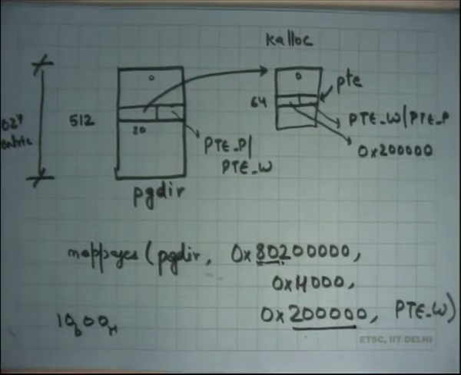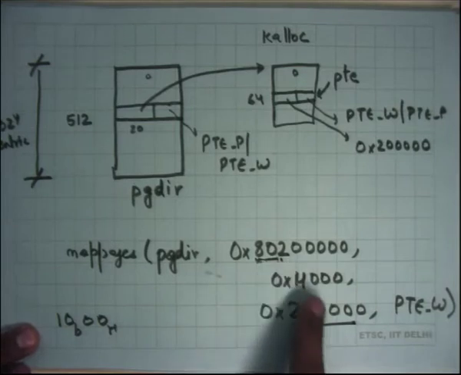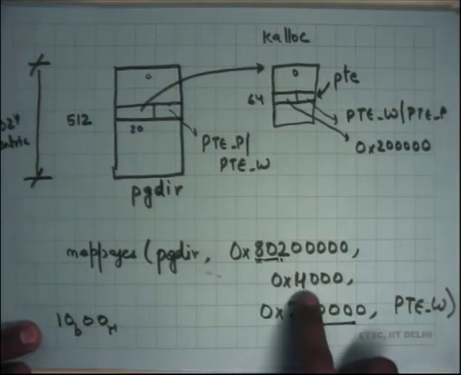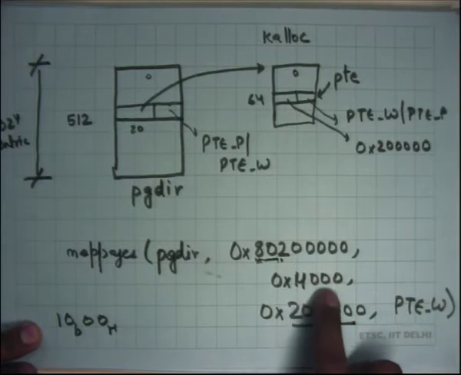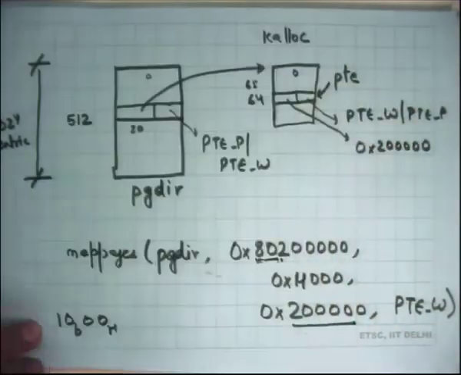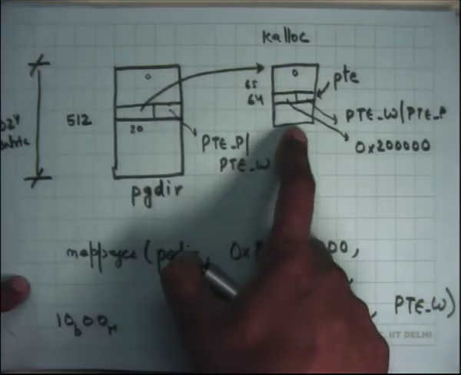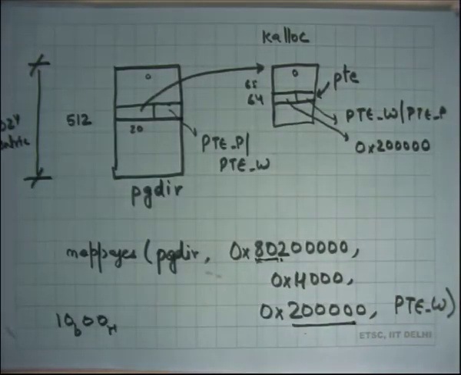So you've created a mapping as desired from 80200000, but you also have to do it for all these pages. So how many pages are these? These are 2 to the power 12, these are 4 pages, right. So you have to do it for entry number 64, 65, 66 and 67. So you have to create 4 entries in the PTE, right. So you allocated one page table page and you created 4 entries in the page table page to create this mapping. Clear?